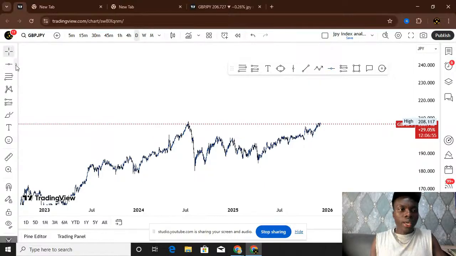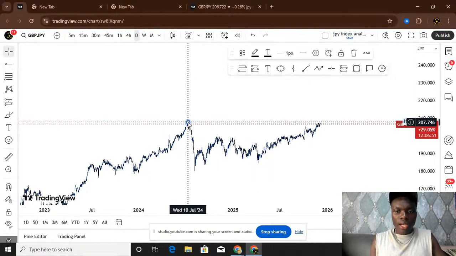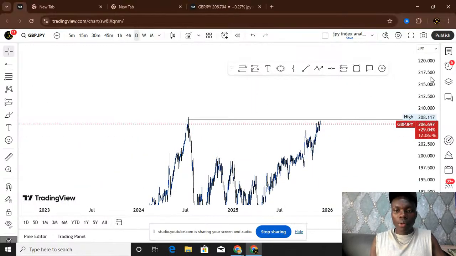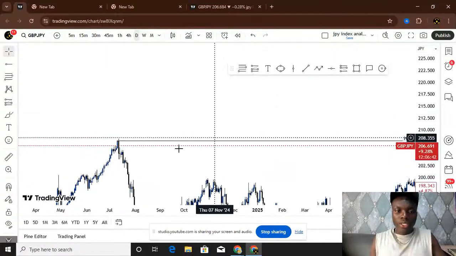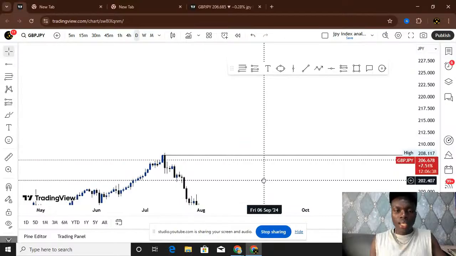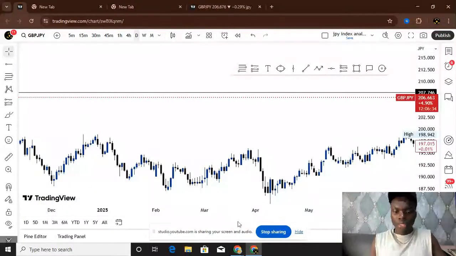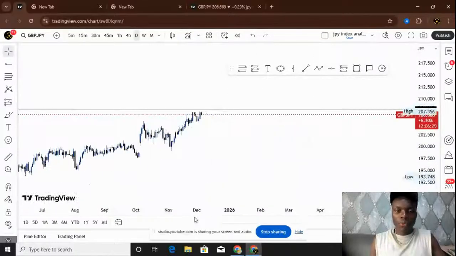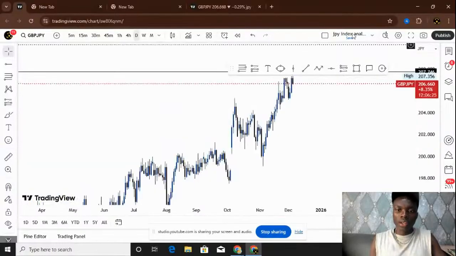I'll mark up here. I'll mark here as a resistance point. Whenever the price gets to that particular resistance point, we should be mindful of our buys. That's what these zones are telling me. Whenever it gets there, I should be mindful of my buy. It can break, but we just stay mindful. Once it breaks, that will give us more confirmation, more assurance to get in on the trade.